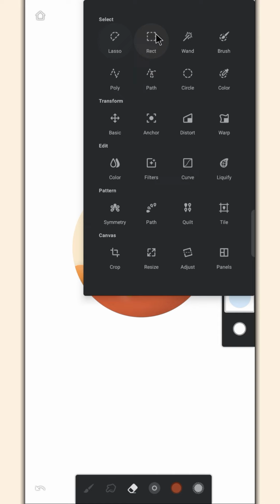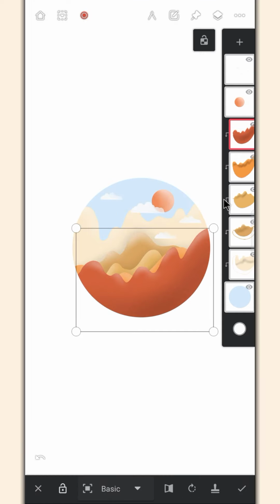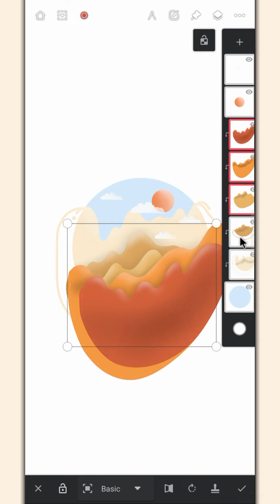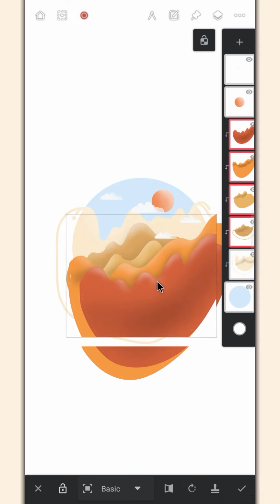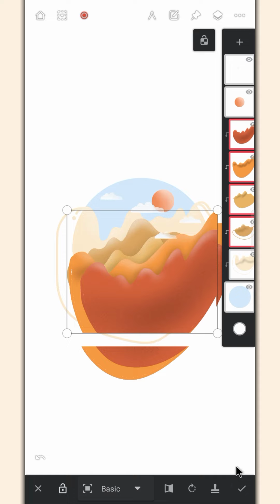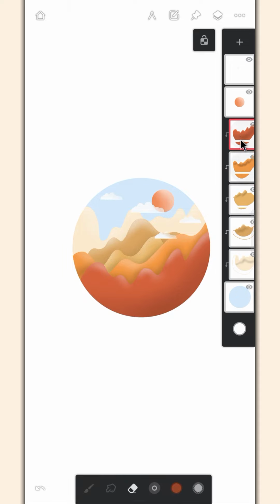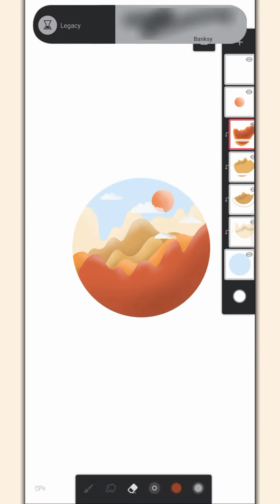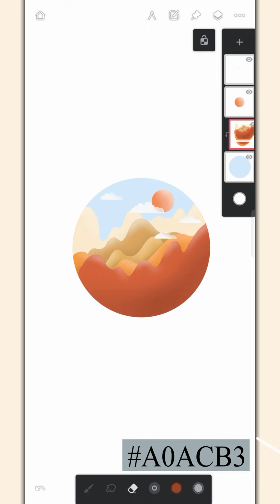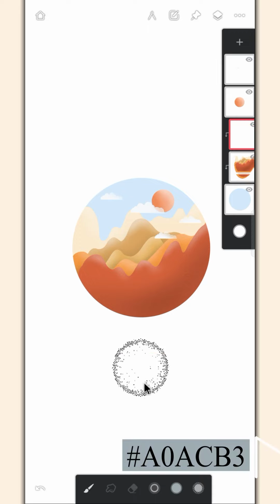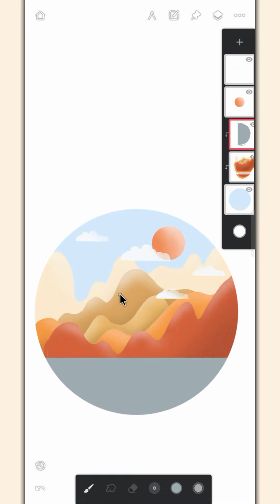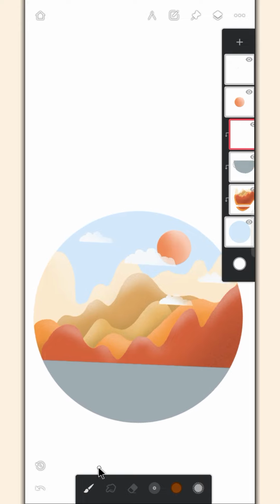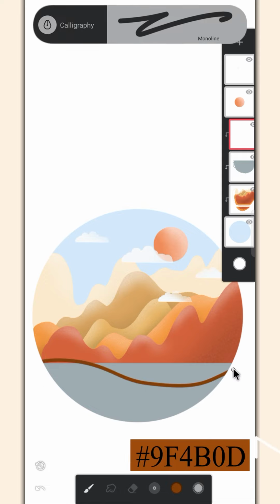Select all the mountain layers and adjust them. Then, merge them all. Create a clip layer on top of it, and draw a lake. Create multiple clip layers and draw some hills on it using different colors.